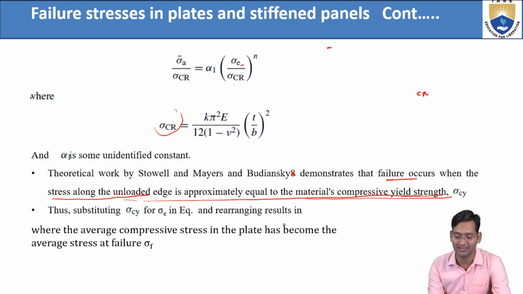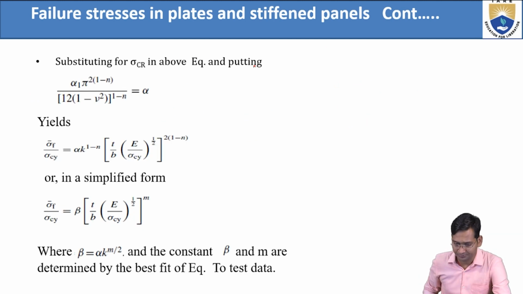Okay, and rearranging the result, where the average compressive stress in the plate becomes the average stress at failure. So now sigma A bar becomes sigma F bar, the average stress at failure, and sigma E becomes sigma CY. I just substitute these two here.